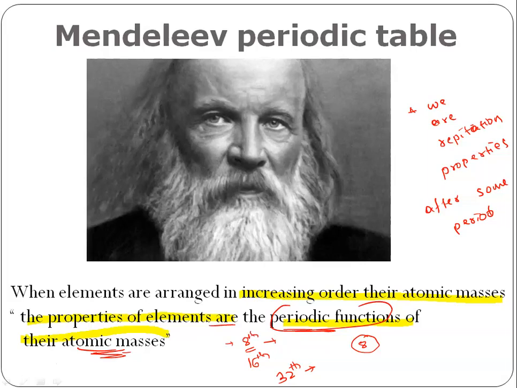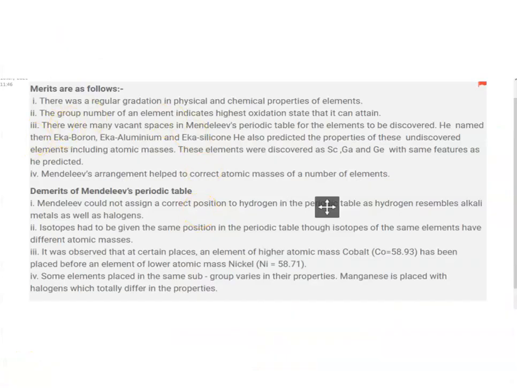Okay, we'll have a bit of rest here. Now we will see the merits and demerits of the Mendeleev periodic table. So, merits. Merit means success, the success of the table. What all things he succeeded in establishing using his table.